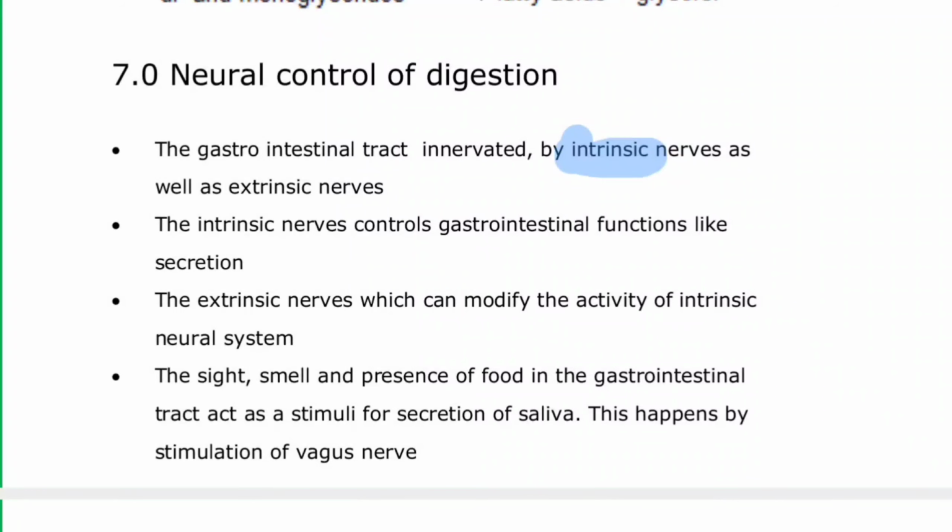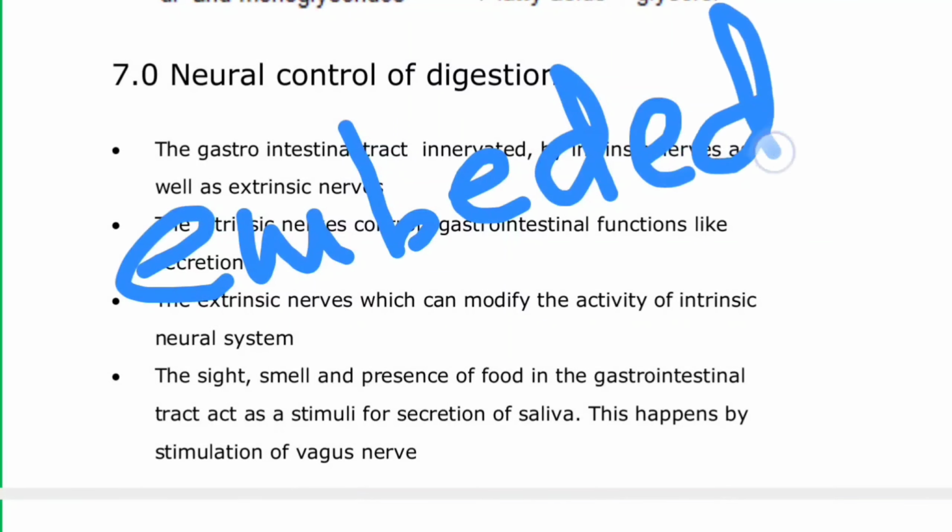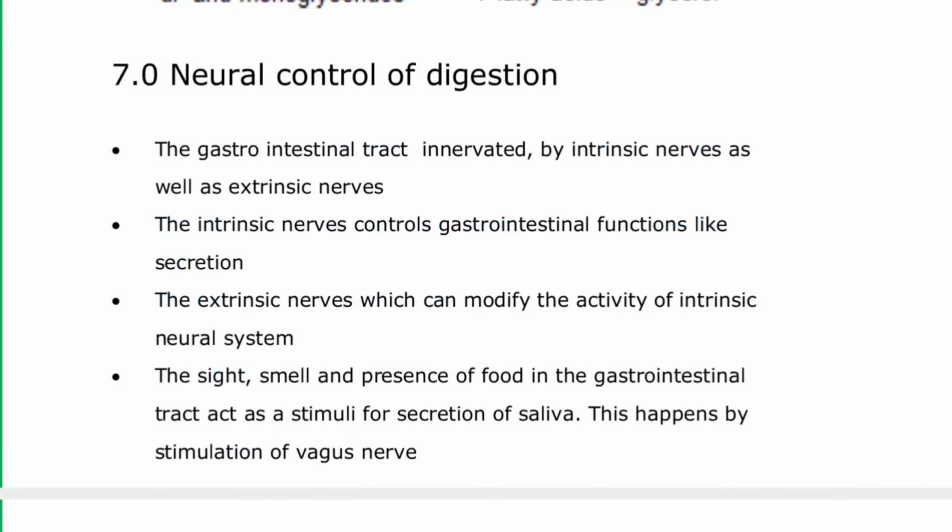Now what do intrinsic and extrinsic mean? Basically, the nerves which are embedded within the gut, from the esophagus to the anus, are called intrinsic nerves. And the nerves which are coming from outside are called extrinsic nerves.